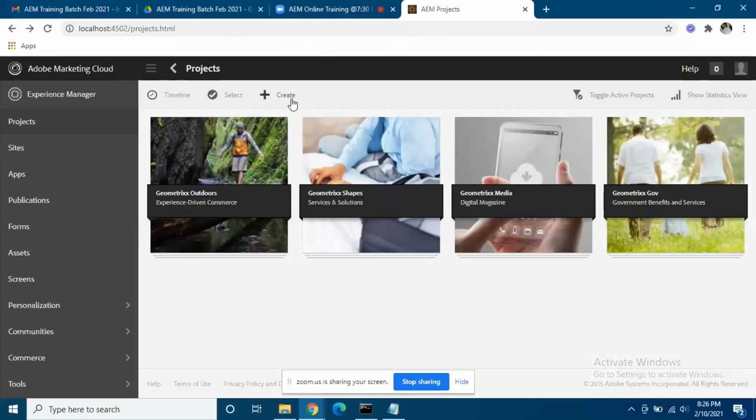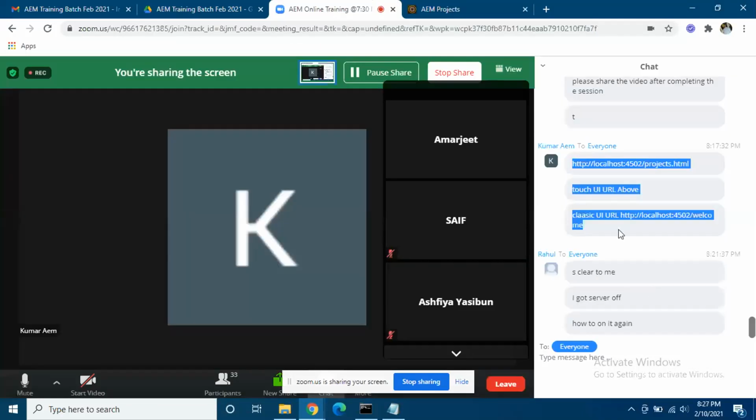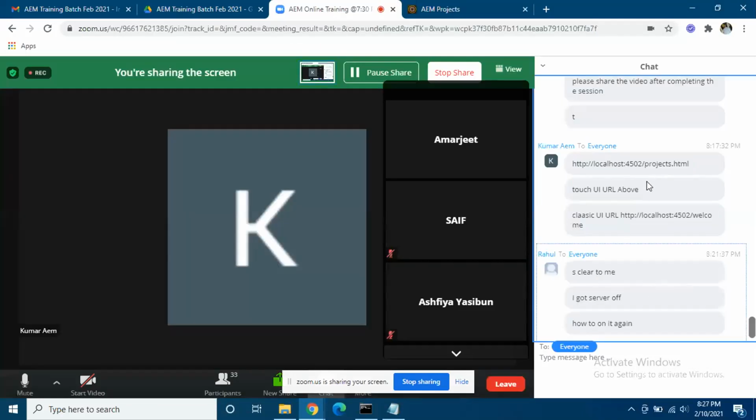So how can I go to the classic UI? If you look at my chat box, I have given you two URLs, one for classic UI and another for Touch UI. I will show you how to do this in Touch UI also. First, I'll walk you through the classic UI. Yeah, try going to the classic UI and see if you can see.